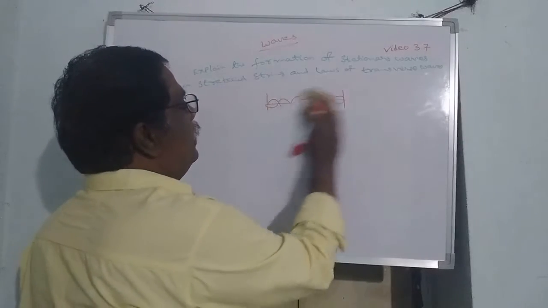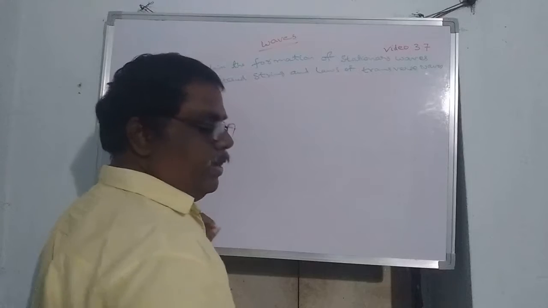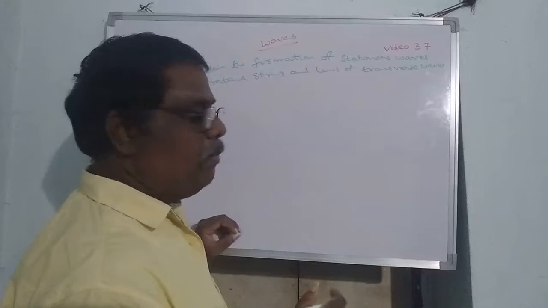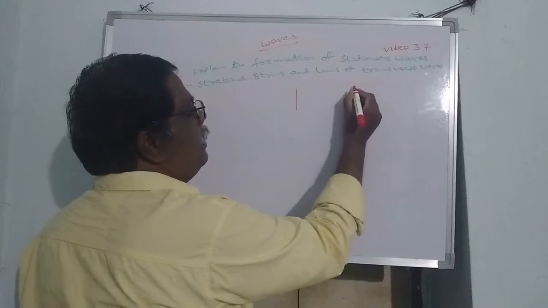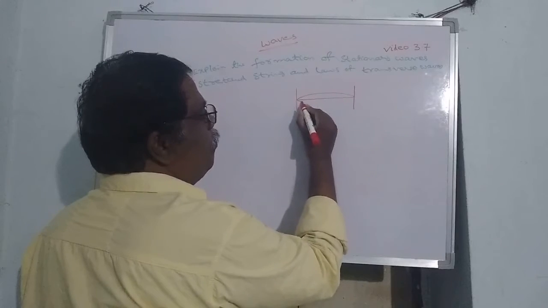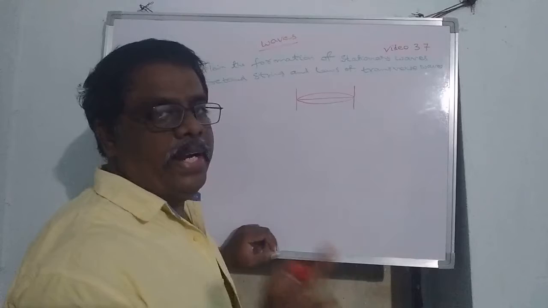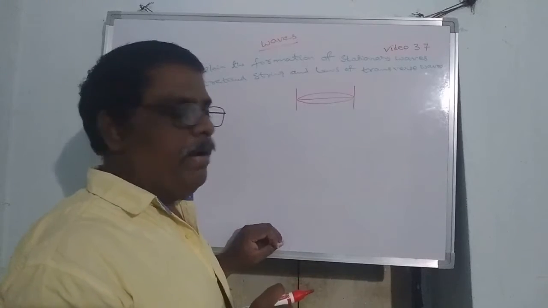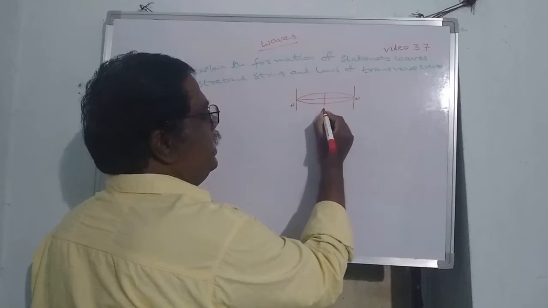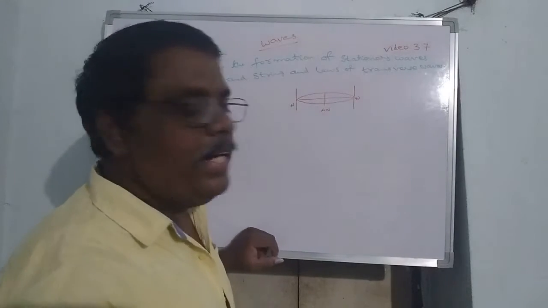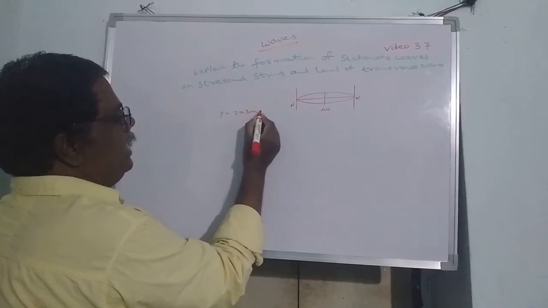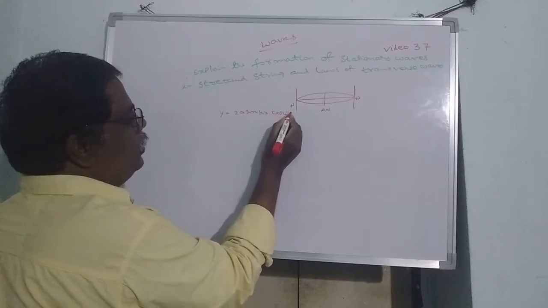Let us see the fundamental mode of vibration. Different modes, integral multiples of the mode of vibration, are known as harmonics. In the fundamental harmonic, it consists of only one loop or one segment. It vibrates in one segment. It is called the fundamental harmonic. Actually this will be a node, and this is an antinode. The resultant displacement of this wave is y equal to 2a sin kx cos omega t,